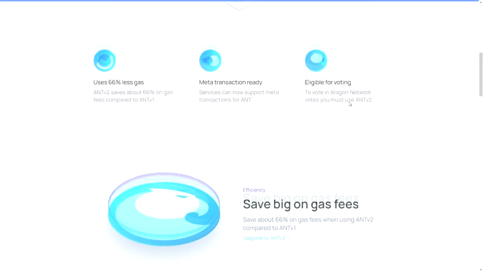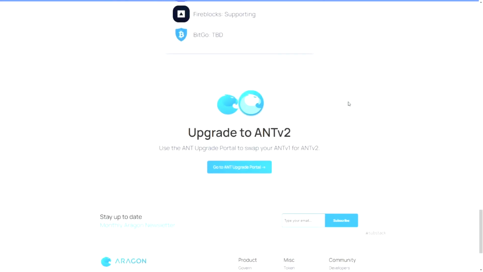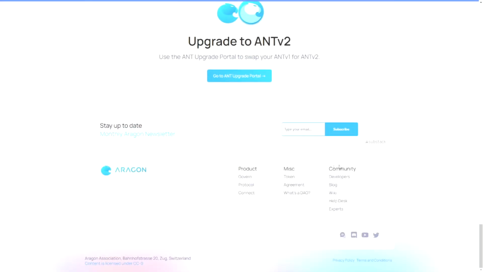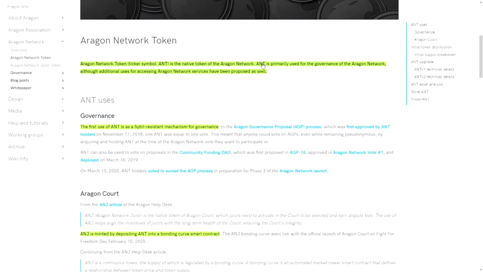Finding out more information about the token was a little bit difficult, if I can say. You have to go down the website, go to community, click on wiki, and there you'll find a wealth of information. So everything is really well documented. Let's click on Aragon Network, and then we go to the Aragon token. So when diving into the tokenomics, we see that the Aragon Network token has a ticker symbol ANT. It is a native token of the Aragon Network and is primarily used for governance of the Aragon Network.